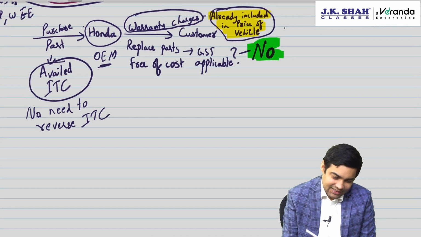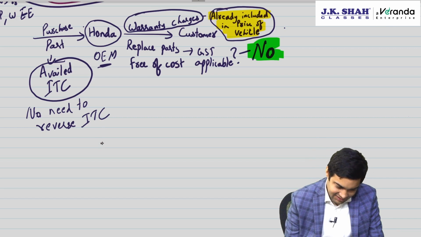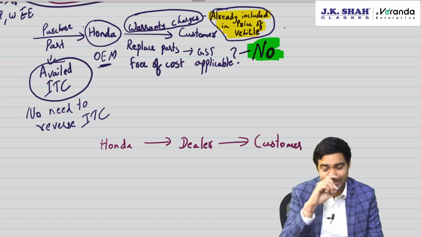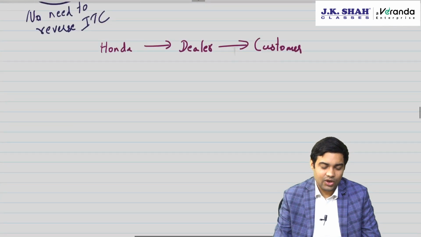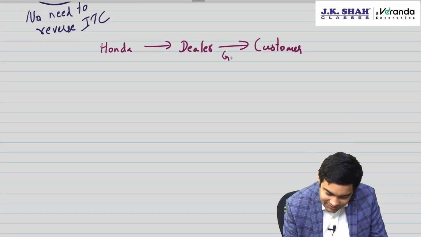Now, second transaction. There is Honda, there is a dealer involved, and there is a customer. Now Honda would have provided the warranty, because on the vehicle the warranty is provided by Honda, but the dealer gives the part free of cost.